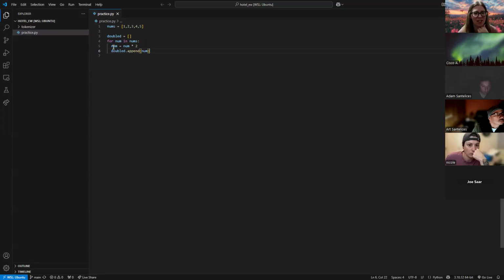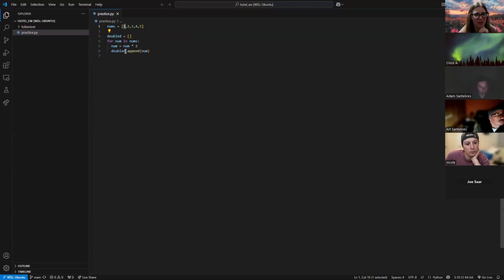So it's not doing it twice, but you are on the right track. That is doing it right here. This doubled is our empty list that we have right here. So what it's doing is it's iterating through for every number, so for every one of these integers in our number list. So it's going to go through each time. It's going to stop at this first one and say, okay, we're going to take that number and we're going to multiply it by 2.